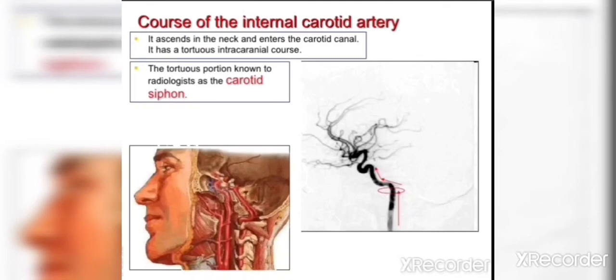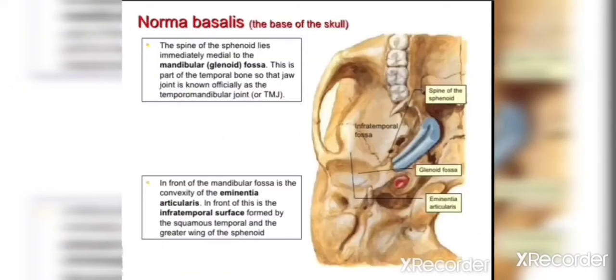This S-shaped course of the internal carotid artery is known as carotid siphon. So it ascends in the neck and enters into the carotid canal, and it has a tortuous intracranial course, and this tortuous portion is known as carotid siphon.